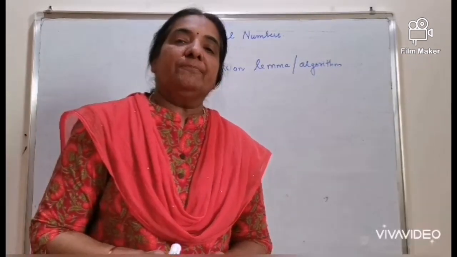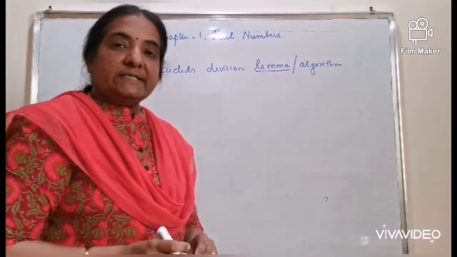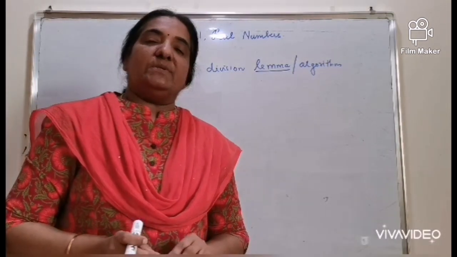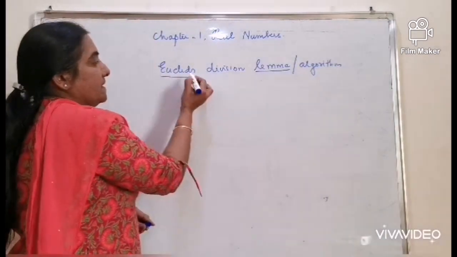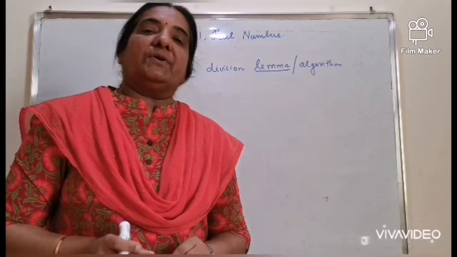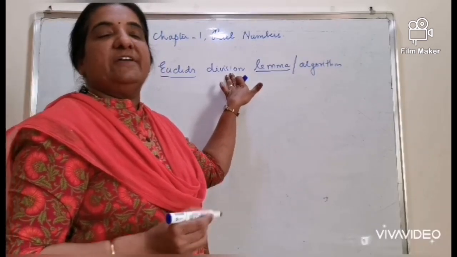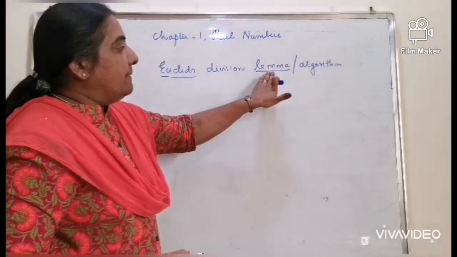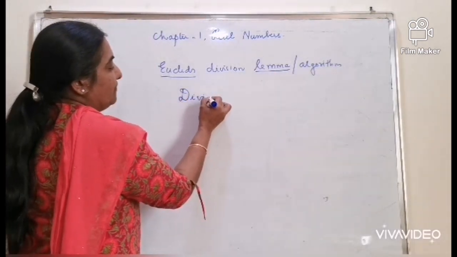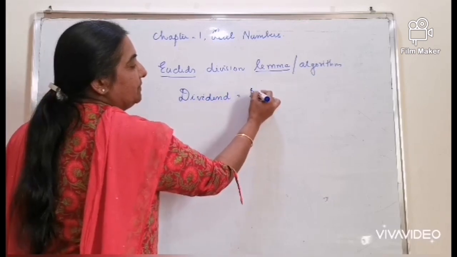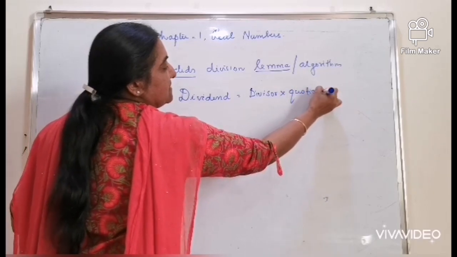Before discussing the algorithm, the word lemma: it is a proven statement which is helpful in proving theorems. Euclid is the famous mathematician, the father of geometry. As the word division is very clear to your mind, the lemma which connects with division is the property of dividend is equal to divisor into quotient plus remainder.